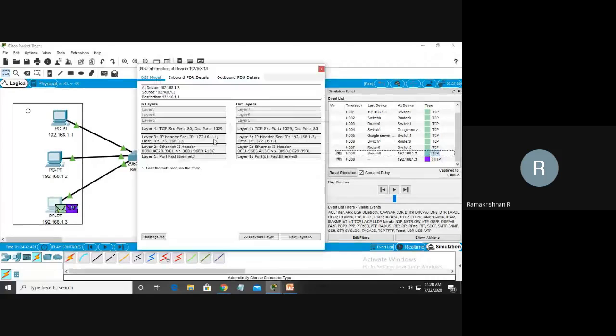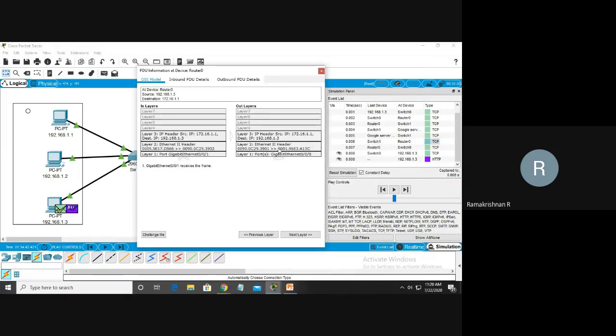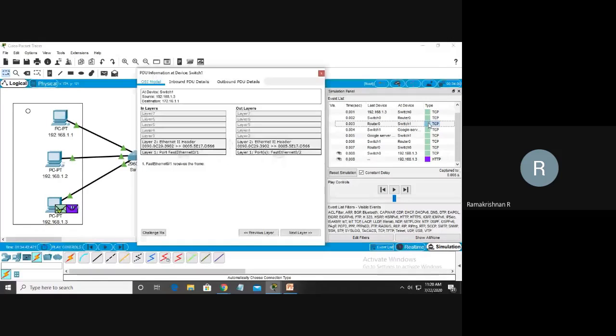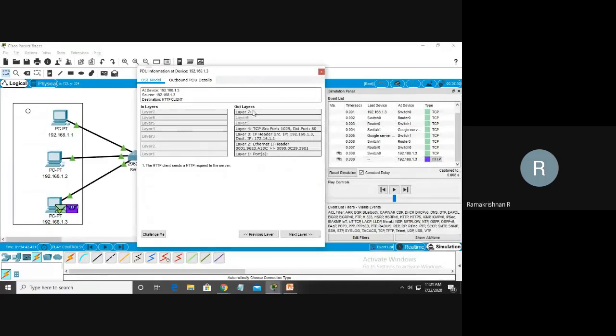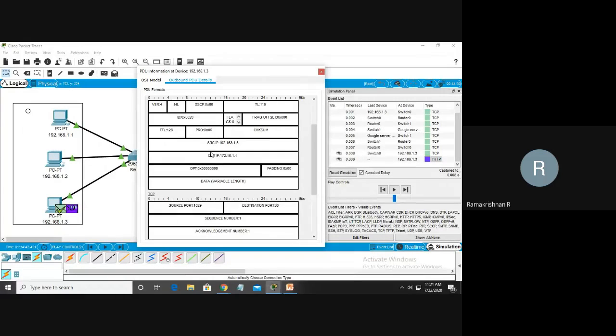Each and every layer. If I go into the router, if I click here, that is the router. You can check that 3 layers will be enabled. You see 3 layers. If I go to the switch, where is the switch? The switch. Here I click it, only 2 layers are enabled. Similarly, when I click here, the 7th layer, the application layer of TCP, should be displayed. If I go outbound also, here it will show the message HTTP data, accept language. This is what is accepted. The HTTP request is accepted. The response message is displayed. This is a framework. These are Part B questions we have to write.